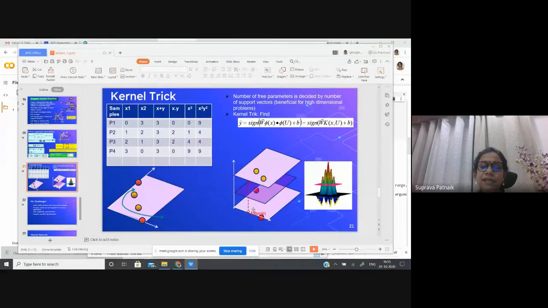The dimension is increasing. Now in this dimension, I have a linear plane that can separate this red from this orange. So what I'm saying here is simply a product function. Similarly, I can have different kernel functions. These are the functions which can be used to map the input patterns into a different space, maybe a dimensionally higher space, where the patterns are linearly separable.